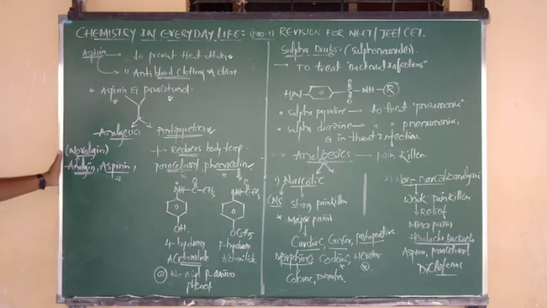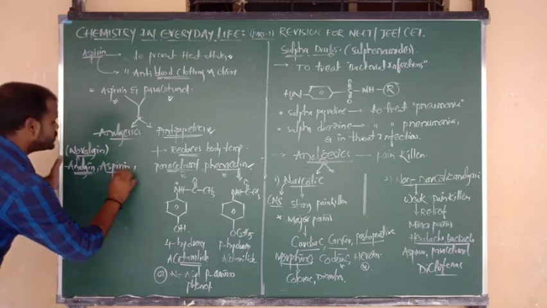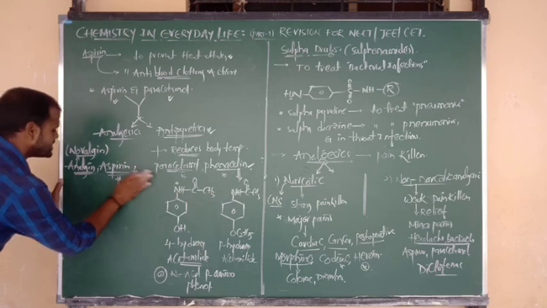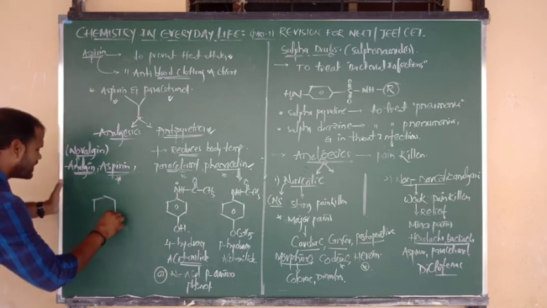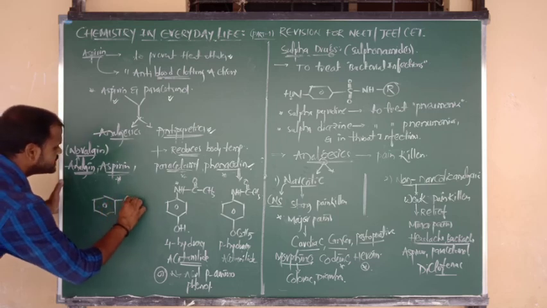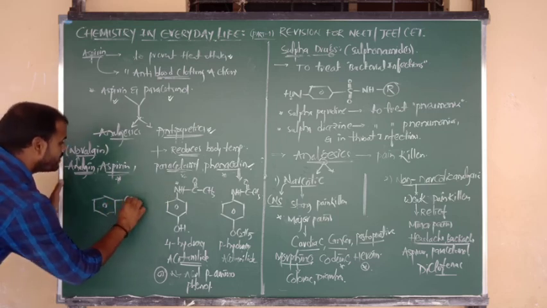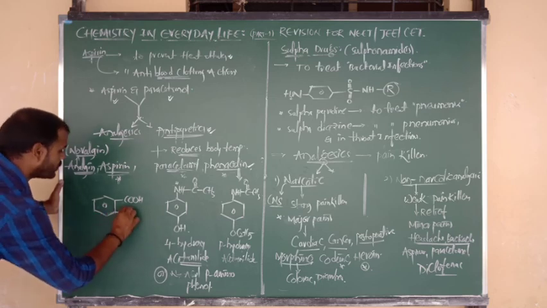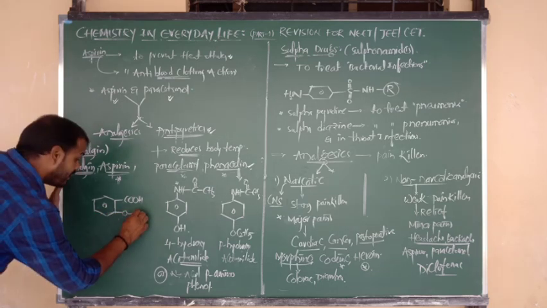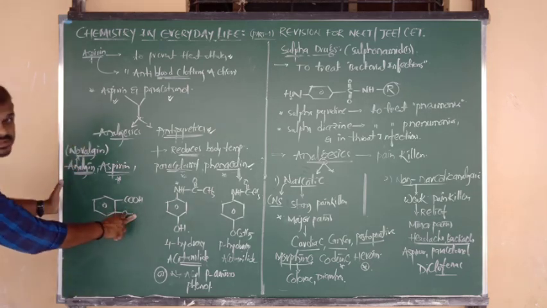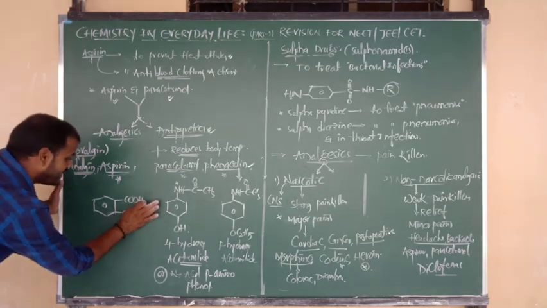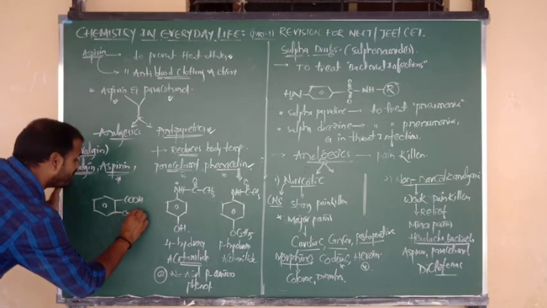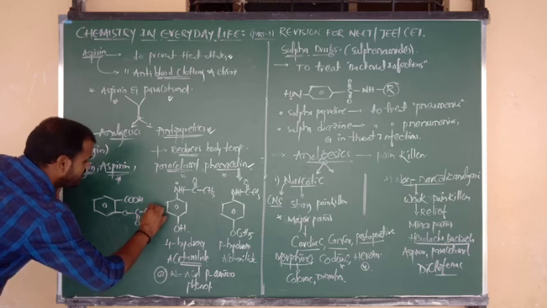Yeah, this is also clear. Next, I am going to give the structure of aspirin. What is the structure of aspirin? Aspirin is benzene bonded to COOH, and at the ortho position connected to O. Here H must be present. Actually this is coming from salicylic acid, but in salicylic acid the hydrogen atom is replaced by the acyl group. What is the formula of acyl? C double bond O CH3.